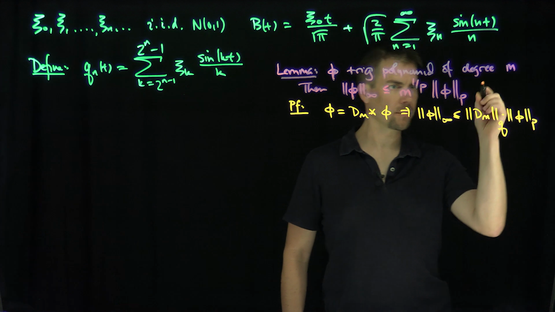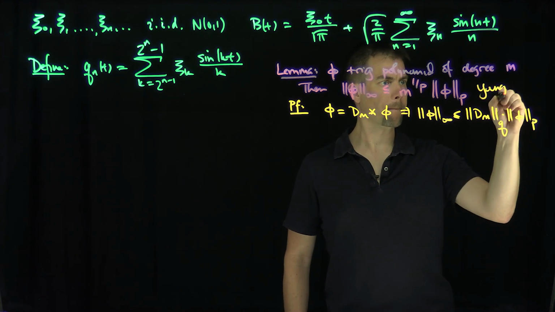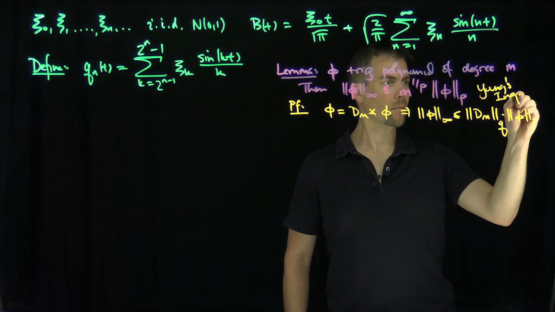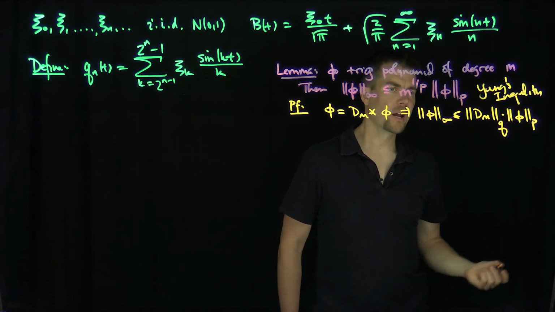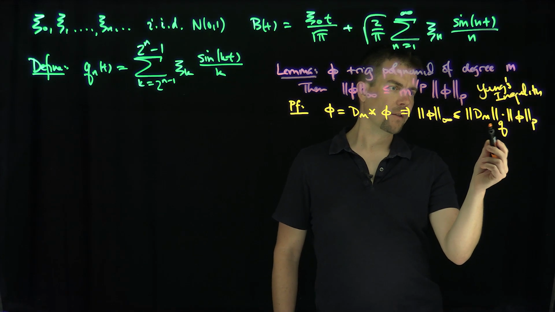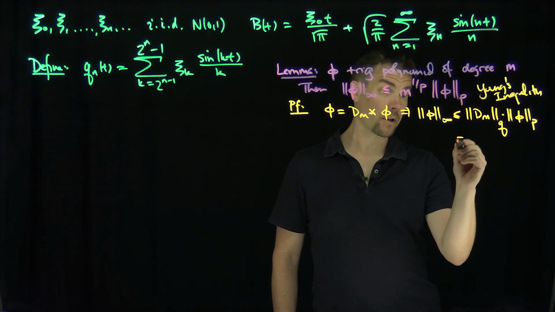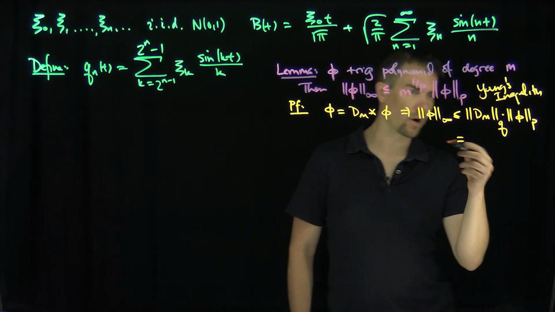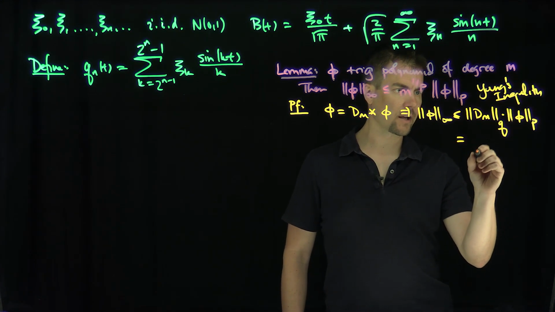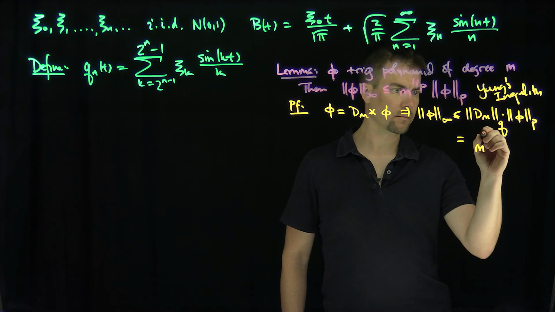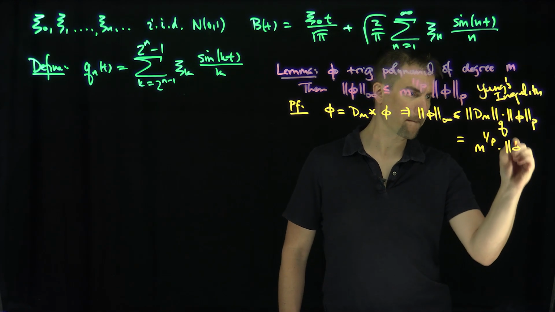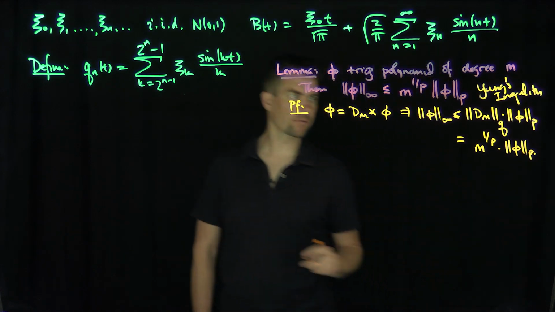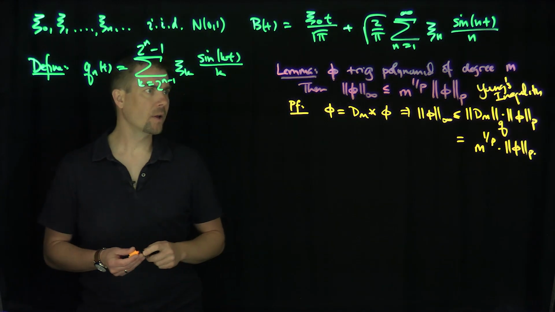So let's use Young's inequality for convolutions. I know that this is comparable to what? The q norm of the Dirichlet kernel. We proved in a previous video that when p is strictly bigger than 1 and not infinity, this is exactly equal to just m to the 1 over p, right? That's in the previous video. We can link to that. Like that, we get our estimate for free. Excellent. That's great.